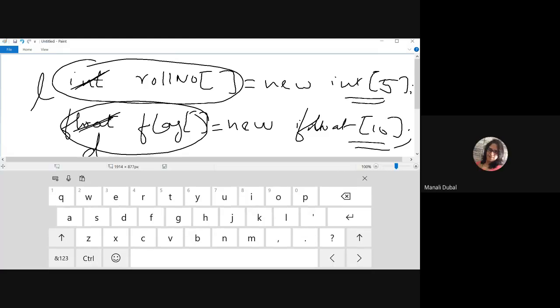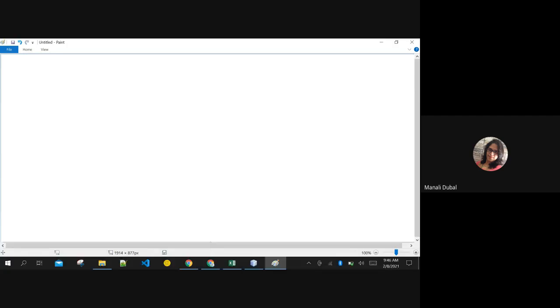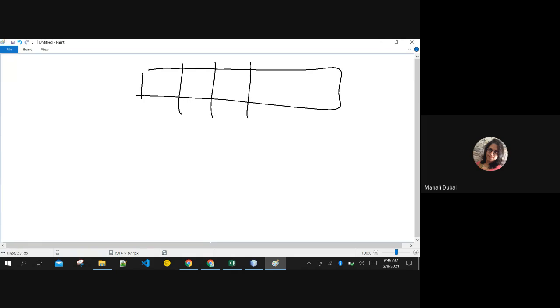Okay, good. Now, one more thing. This array completely will have contiguous indexing. If the initial memory location is 101, then plus 4 bytes, 105 will be the next memory location. Plus 4 bytes, 109 will be the next. You know this, right? An array will always have contiguous memory locations. They may ask questions like this in GATE and also in interviews.